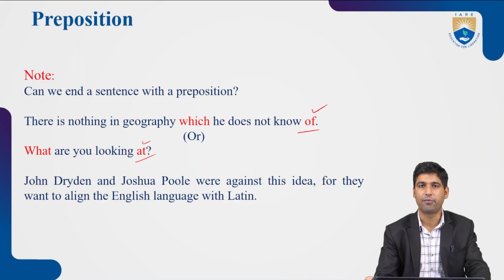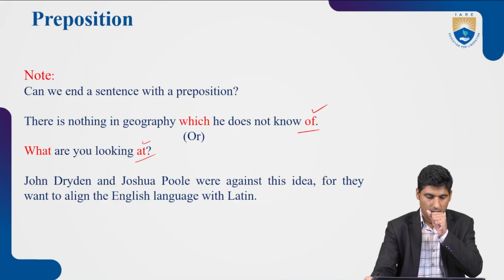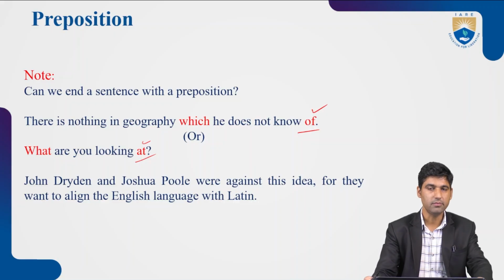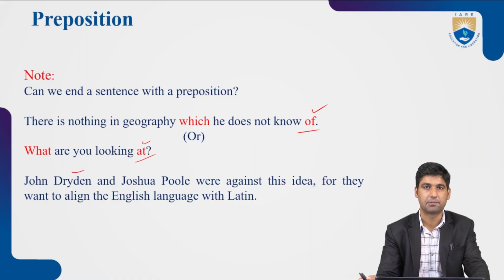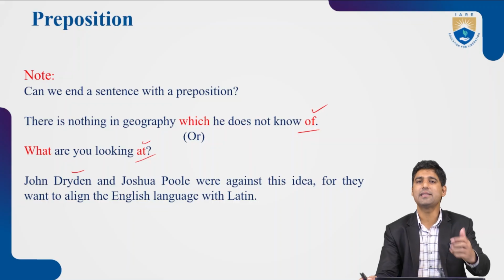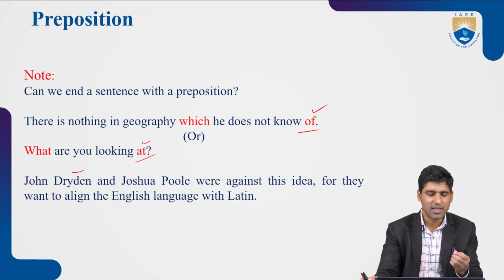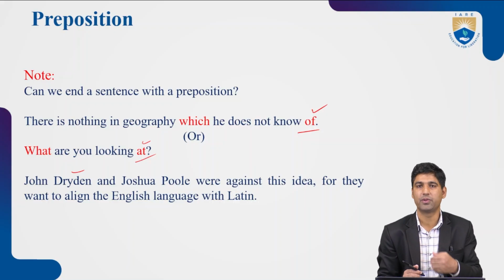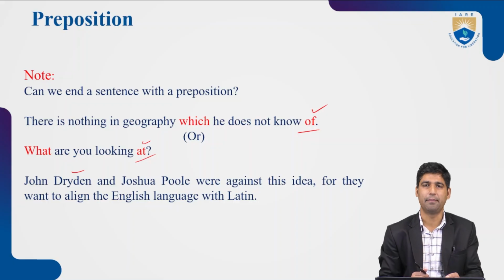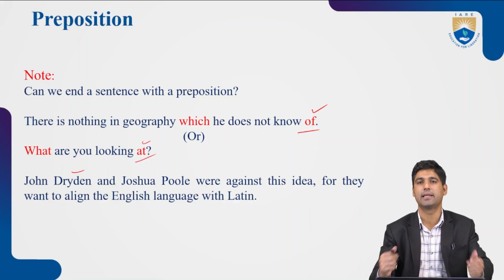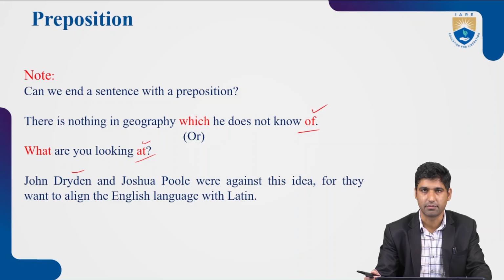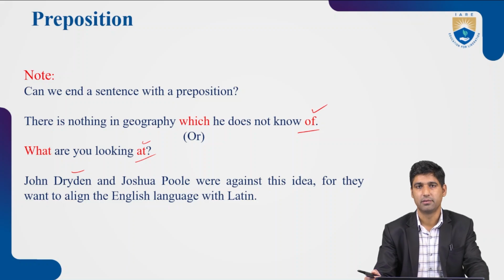There were two men of letters, one is John Dryden, another is Poole. They were against this idea because they wanted to align the English language with the Latin language. But many of the grammarians and linguists encourage people to use English where we can end a sentence with a preposition.